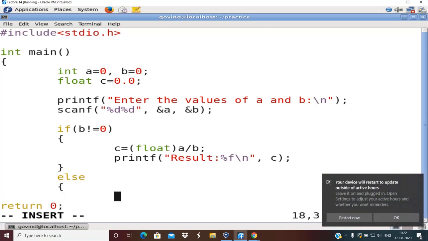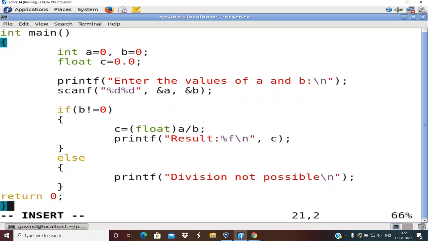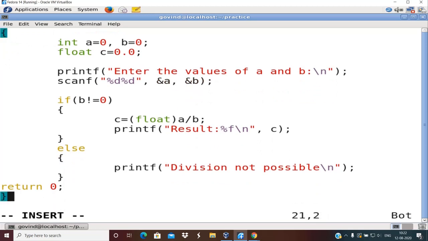Then I should print printf, just a sec, printf double quote, I will say division not possible, right? So at least with this if else, I am able to introduce that feature in my program. And what is that feature? If the value of b is 0, it should display that the division is not possible.